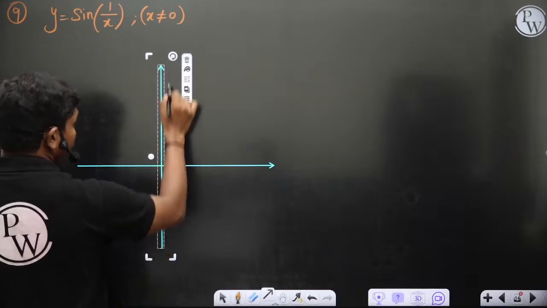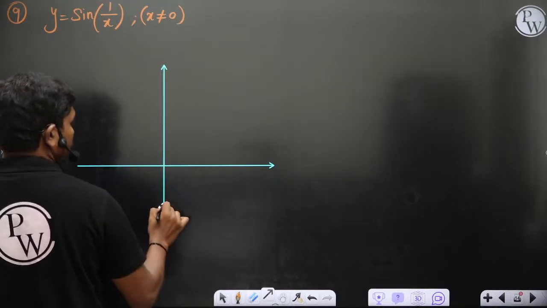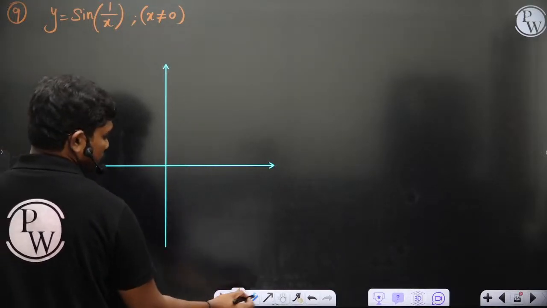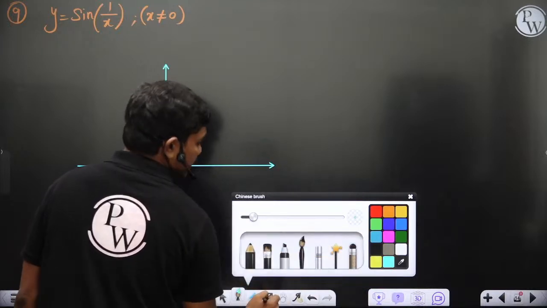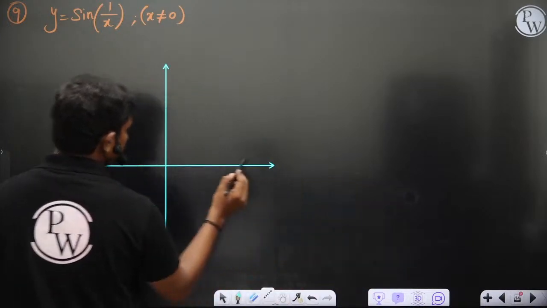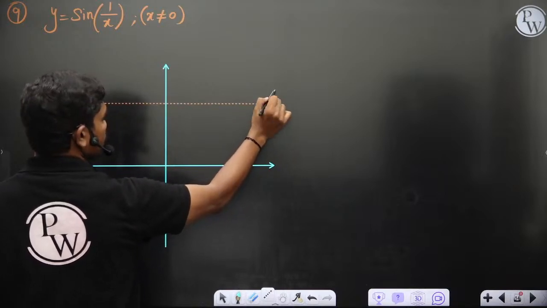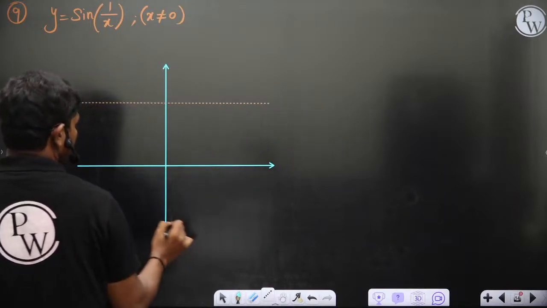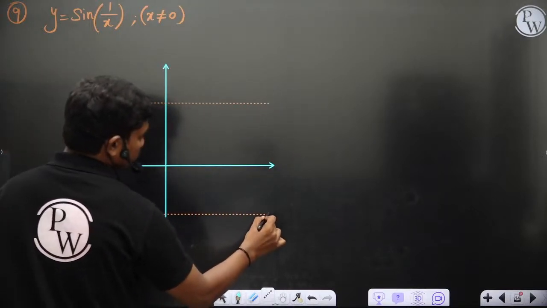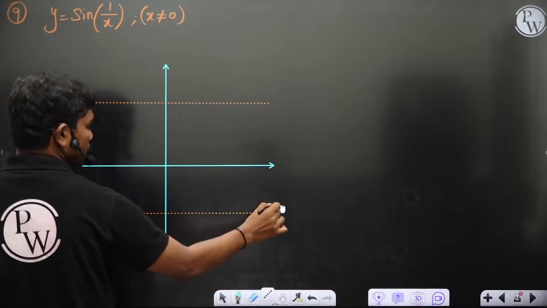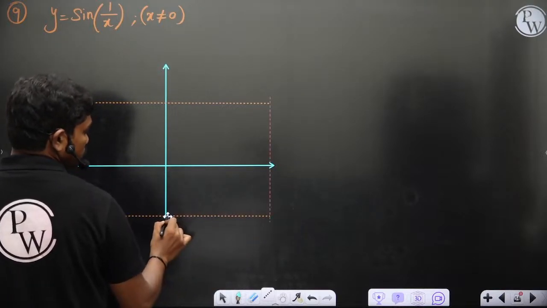So ultimately the graph value keeps sine. Okay, so sine is always in between -1 and 1. Maybe this is y equal to 1, and this is y equal to -1. Clear?